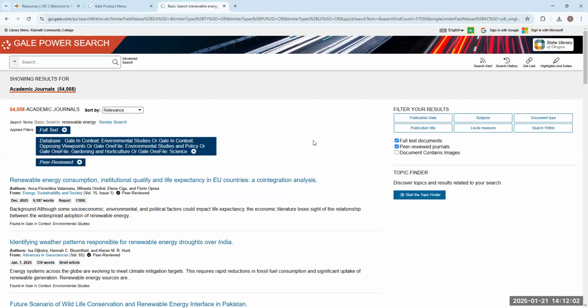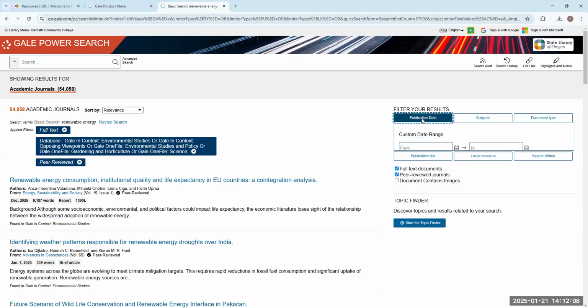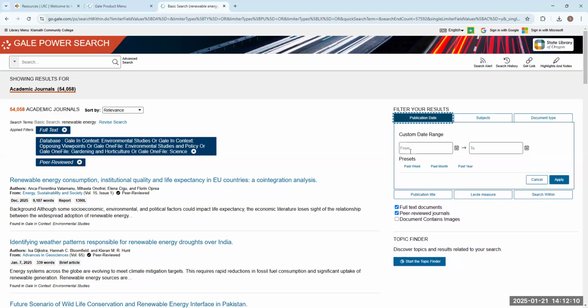And then if you look over here, you can also filter your results even further, kind of like EBSCO. So we're going to click here where it says publication date, and it lets you have a custom date range, right? So we're going to say 2015 to 2025. Again, that's within the last 10 years. So we'll hit apply.